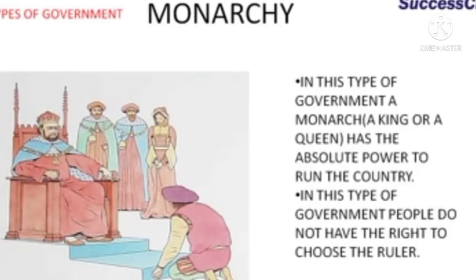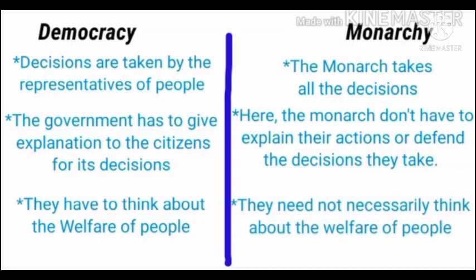Another form of government is monarchy. The monarch, king or queen, has the power to make decisions and run the government. The monarch may have a small group of people to discuss matters with, but the final decision making power remains with the monarch. Unlike in a democracy, kings and queens do not have to explain their actions or defend the decisions they take.